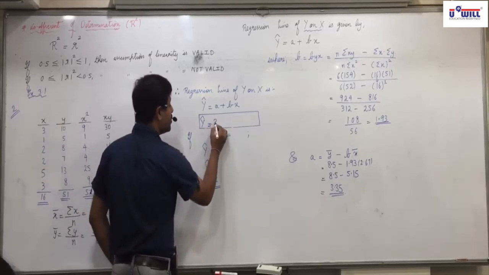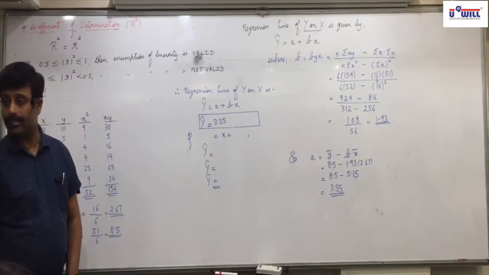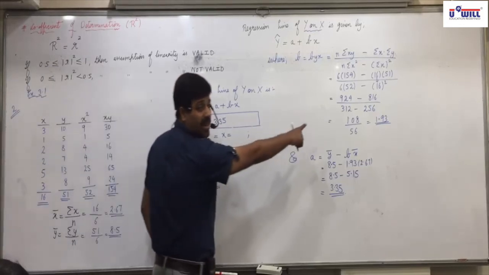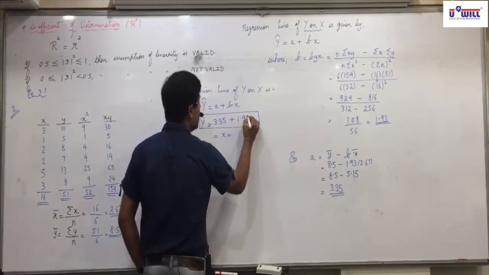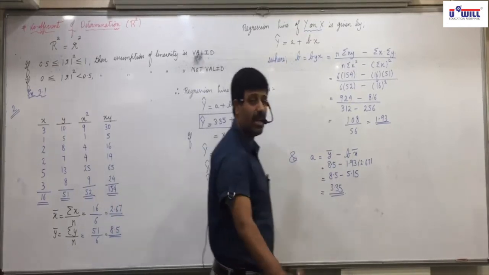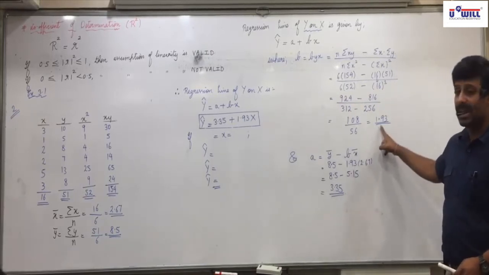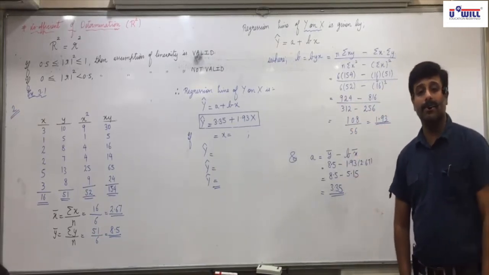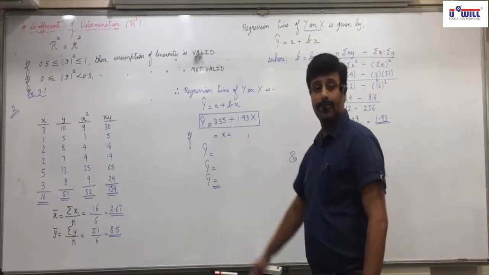In a we put 3.35, plus 1.93. Here is b positive or negative? Positive. So plus 1.93x. This is one of the answers asked in the question. So a is 3.35 plus b, 1.93x. Any confusion in that? Have all of you written up to the equation?